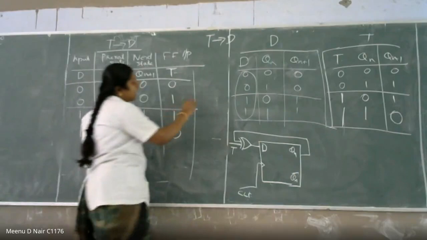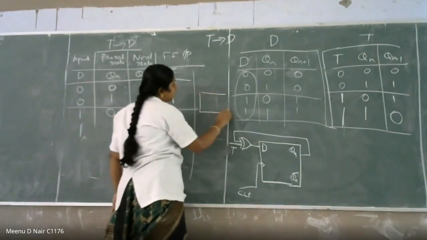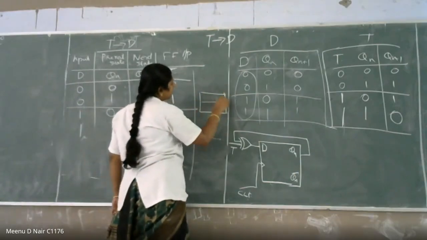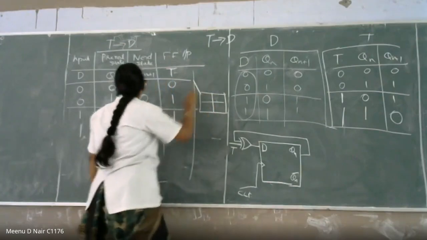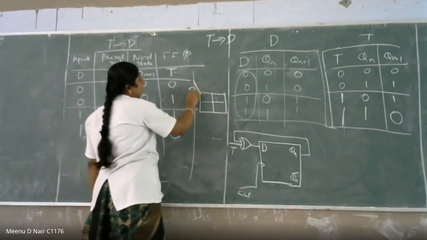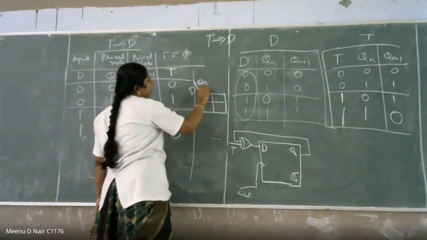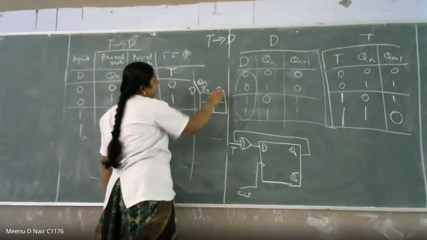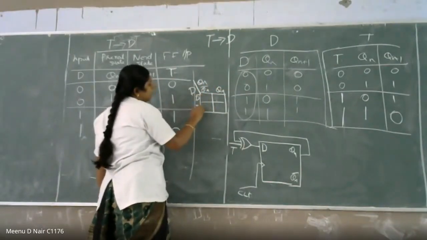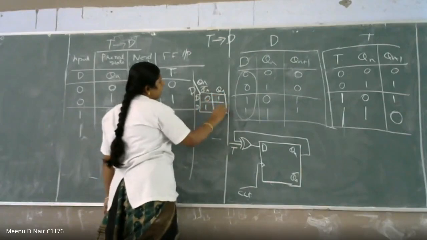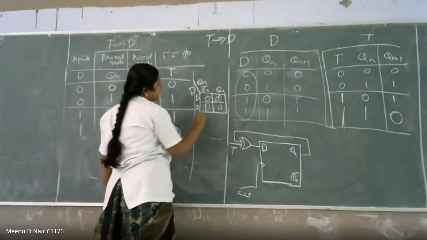Now what you have to do? You have to draw the K-map. Here it is. This is D. This is Qn, this is Qn bar, this is D bar. 0, 1, 1, 0. So what is the answer?